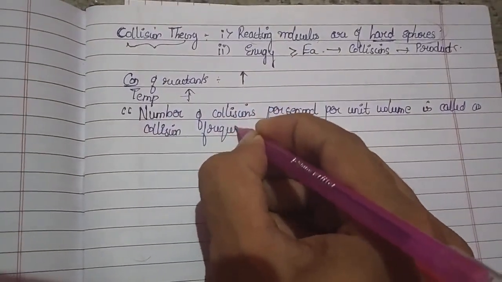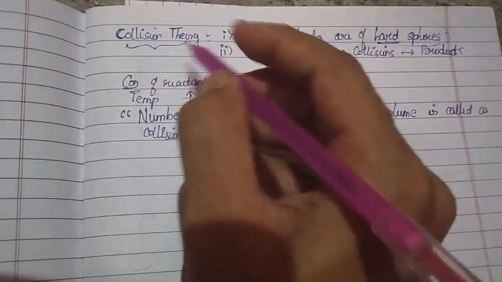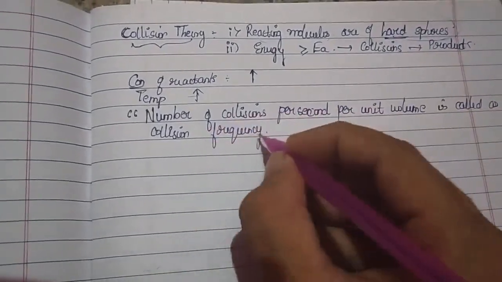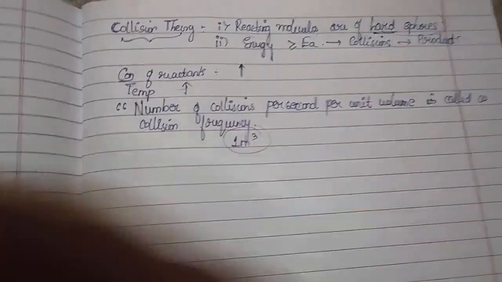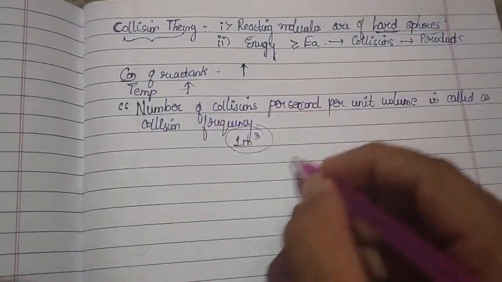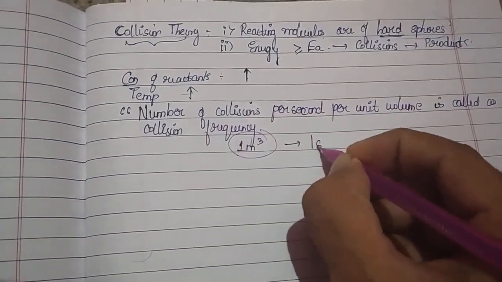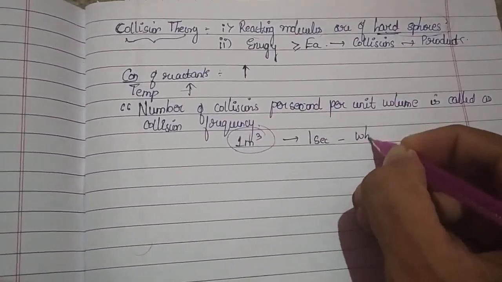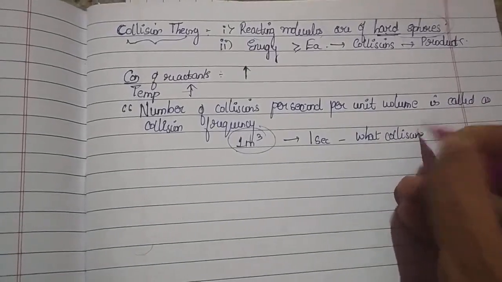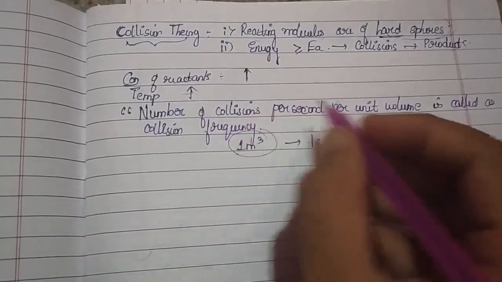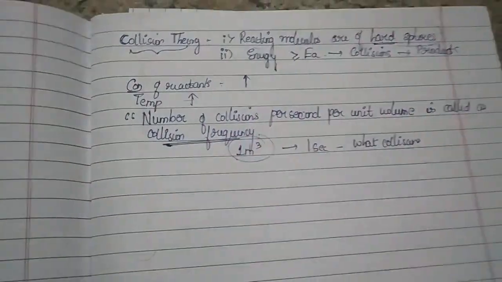So this was the most important thing your collision theory explains. If you consider, for example, a 1 meter cube as a unit volume, then in this unit volume, how many collisions are happening in 1 second will result in your collision frequency.